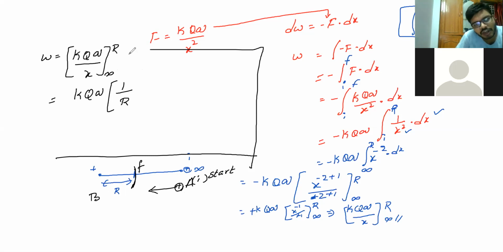Now I'm going to apply the limits. When you are applying the limits, it should be final minus initial. In the x place I have to substitute R, and in the other x place I have to substitute infinity. So that is 1 by R minus 1 by infinity. You can mention that as the upper limit. Always remember upper limit minus lower limit. When you're doing the integration part, it will be upper limit minus lower limit.